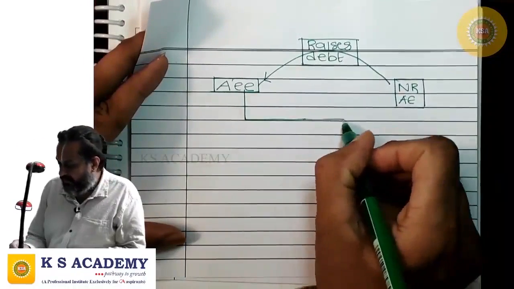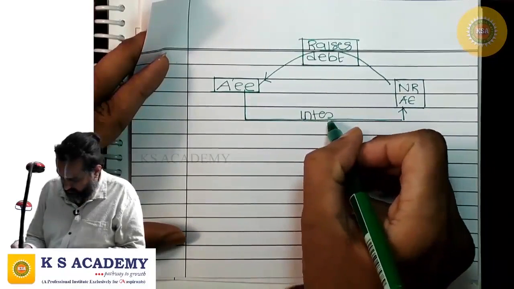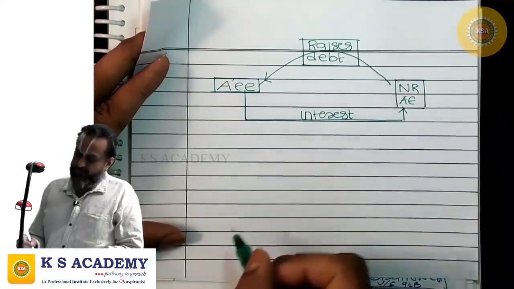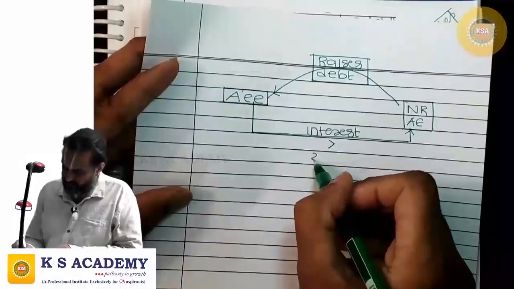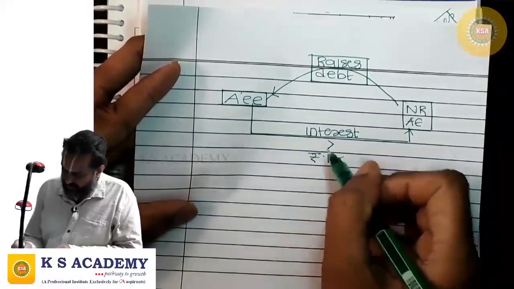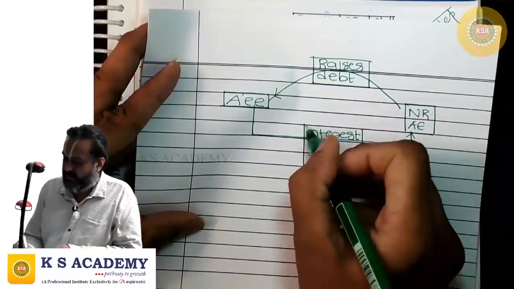And it is paying interest. And this interest is more than a crore. The interest payable to the non-resident associated enterprise is more than a crore.